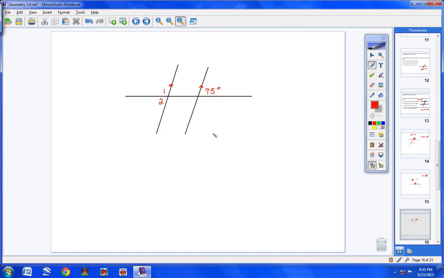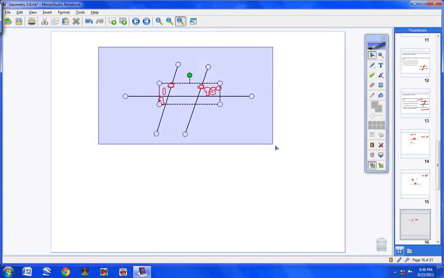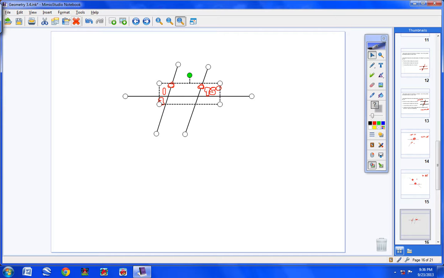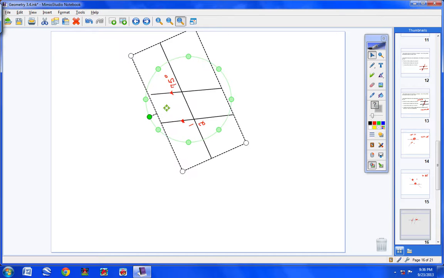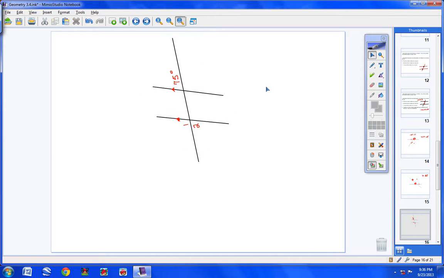All right, please copy this problem in your notes. Two parallel lines going up and down, then one transversal going horizontal. Now, if this is something you struggle with, which if you do, that's totally fine, then it might help you to turn the paper, or turn the test if you're taking a test, or turn the book if you need to, so that the object looks like this. If that helps you, feel free to do that. I have no problem whatsoever. In fact, having done that, let's very quickly look at what we have here, okay?